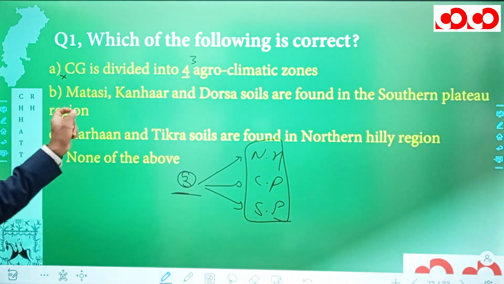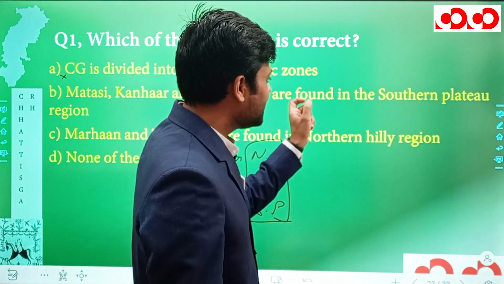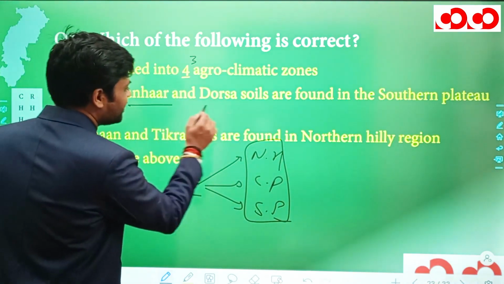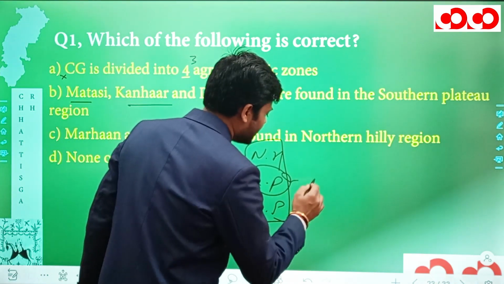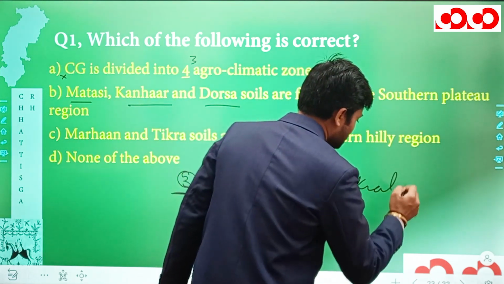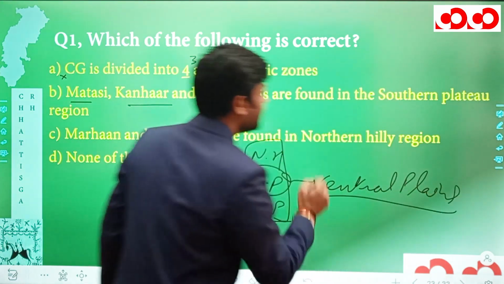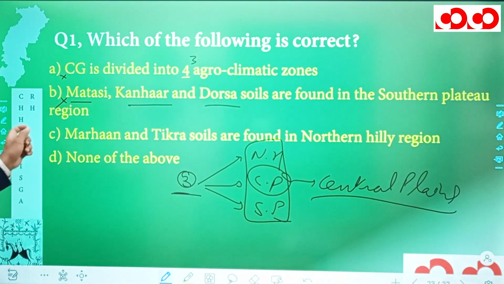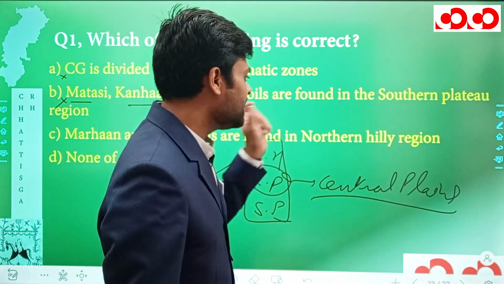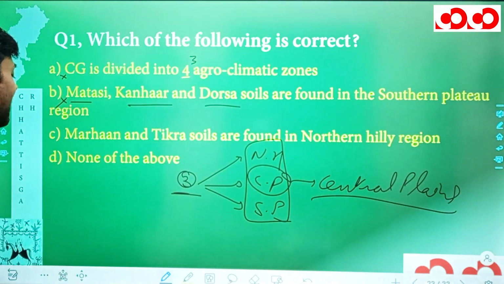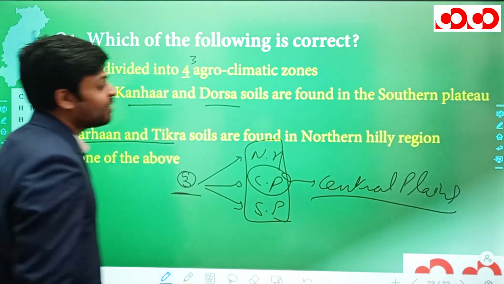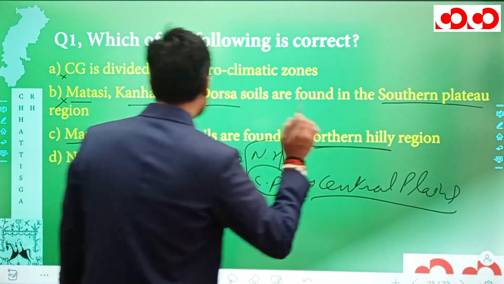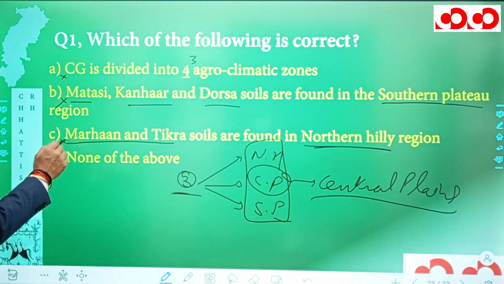Option B says Matasi, Kanhar and Dorsa soils are found in the southern plateau region. Let me tell you, Matasi, Kanhar and Dorsa soil are actually found in the central plains and not southern plateau, and hence this option is also incorrect. In option C, we have Marhan and Tikra soils are found in northern hilly region. Actually, Marhan and Tikra are the soils found in the southern plateau region and not the northern hilly region, and hence this option C is also going to be incorrect.